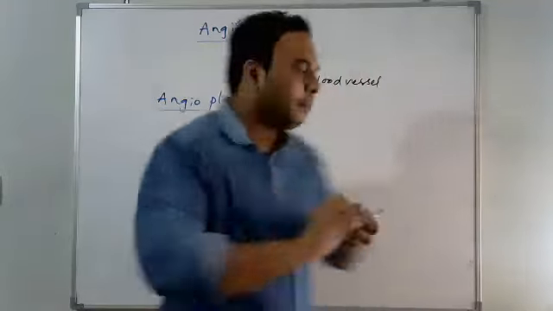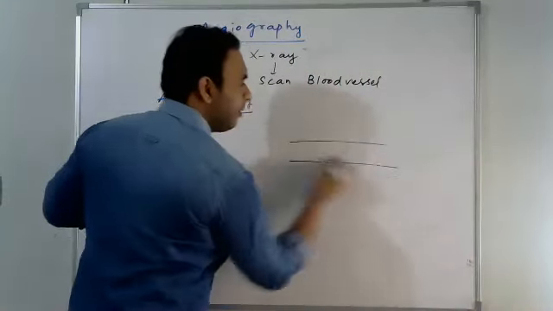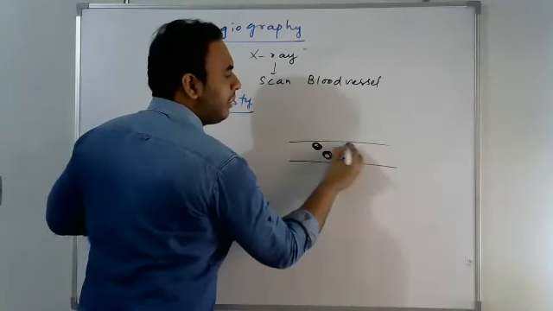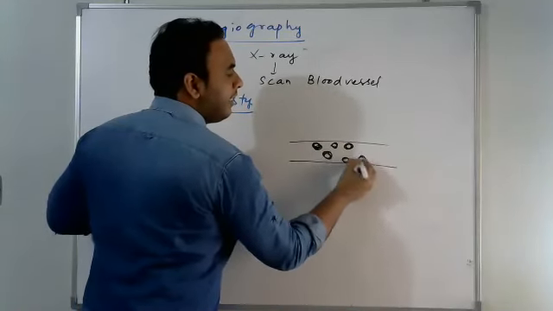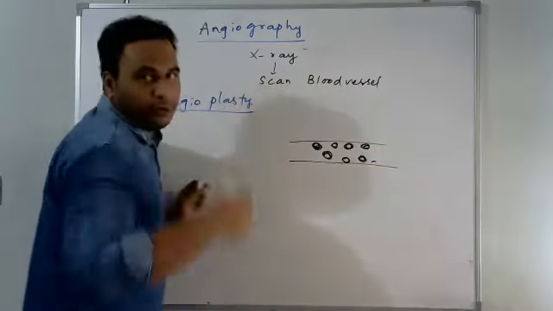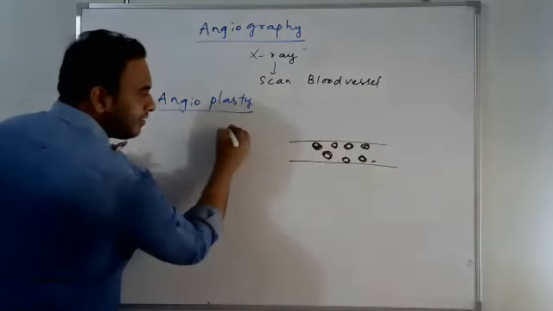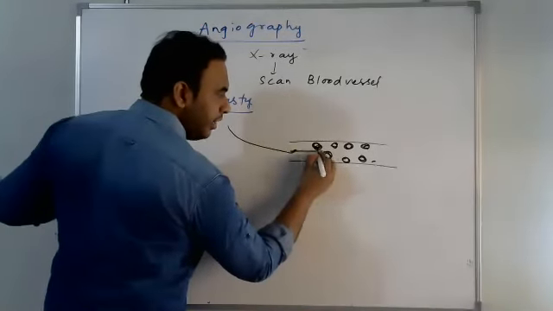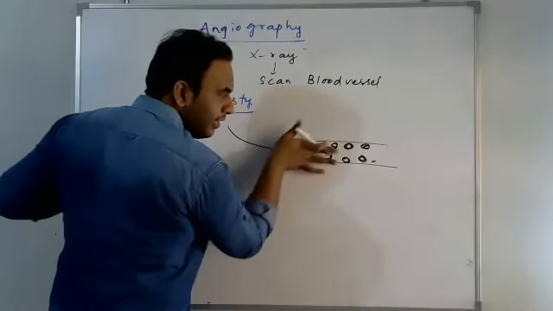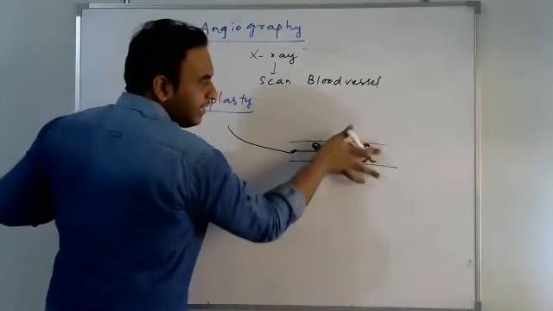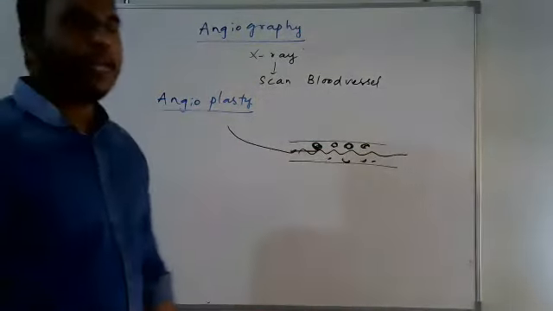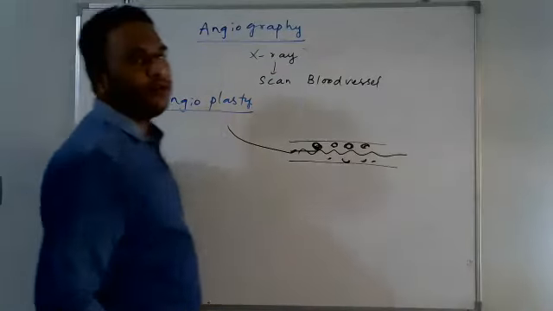Suppose the blood vessel was blocked with fats and calcium, and as I told you, some fibrous tissues. This catheter will be sent into it, so that it clears the blockage and allows the blood to move forward. So this is nothing but angioplasty.